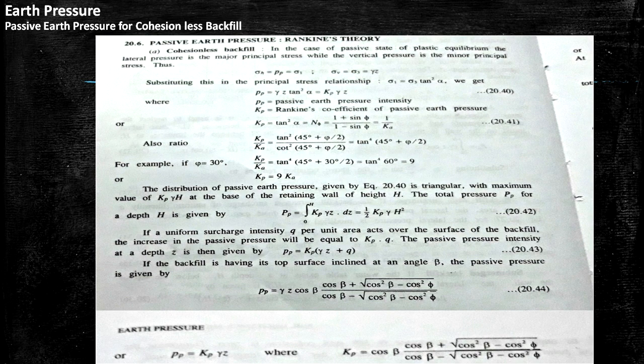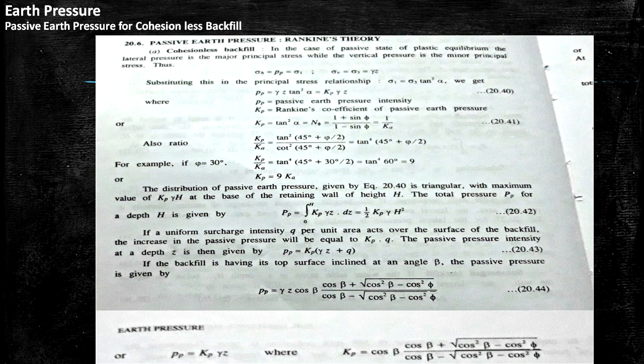The passive pressure intensity at the depth z is then given by Pp equal to Kp into (gamma z plus Q). And if the backfill has the top surface inclined at the angle beta, the passive pressure is given by Pp equal to gamma into z cos beta into (cos beta plus root over cos square beta minus cos square phi) by (cos beta minus root over cos square beta minus cos square phi).